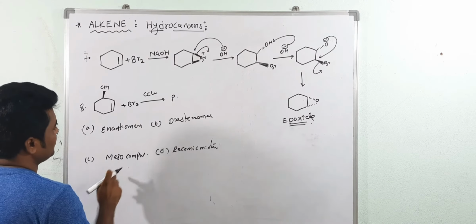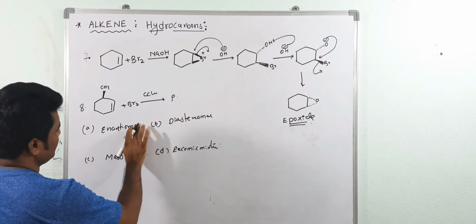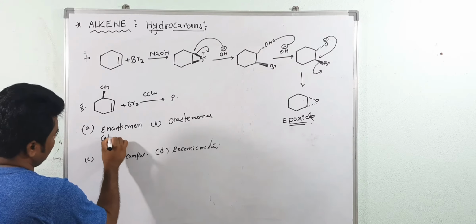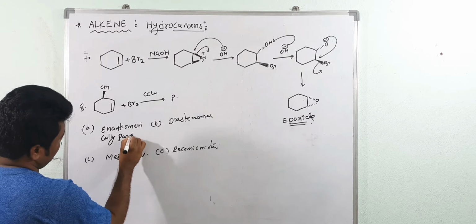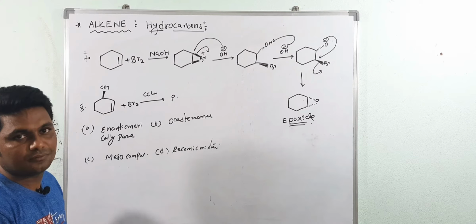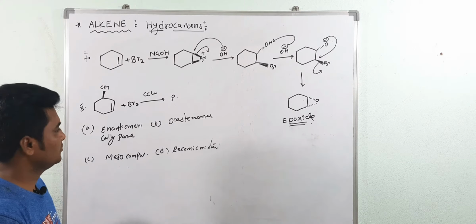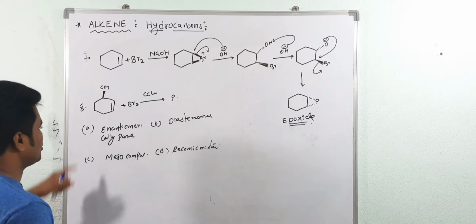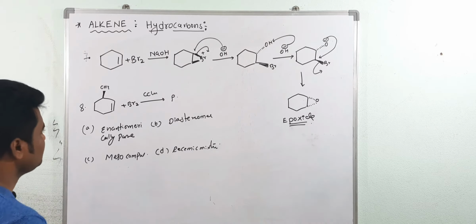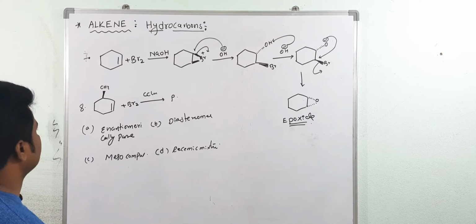So, enantiomerically pure. Pure means optically active, only a single compound. Are you getting my point? Enantiomerically pure. Now here, see what would be the answer.